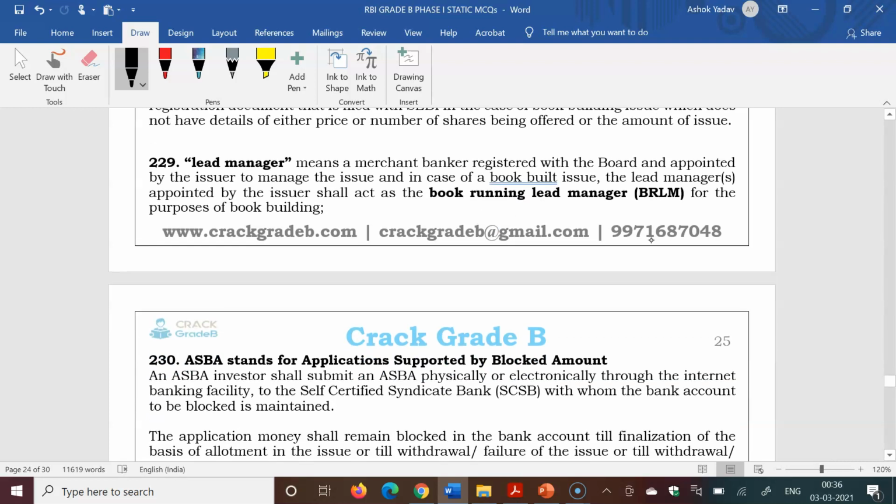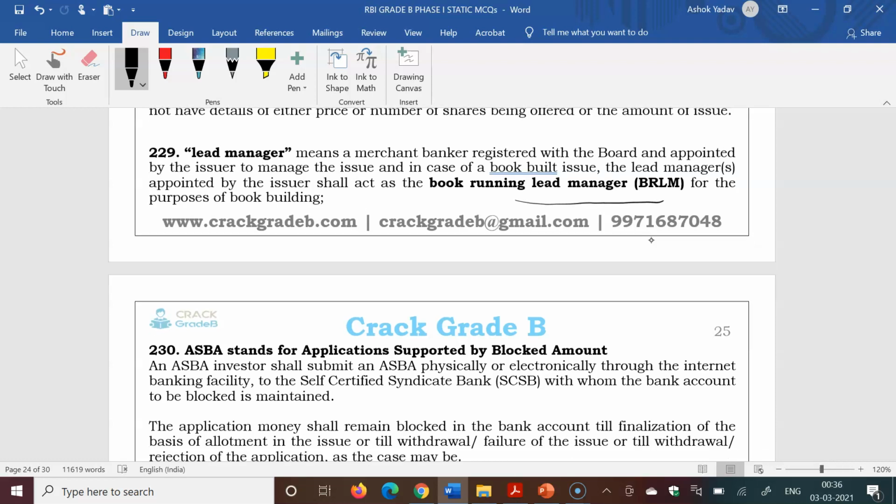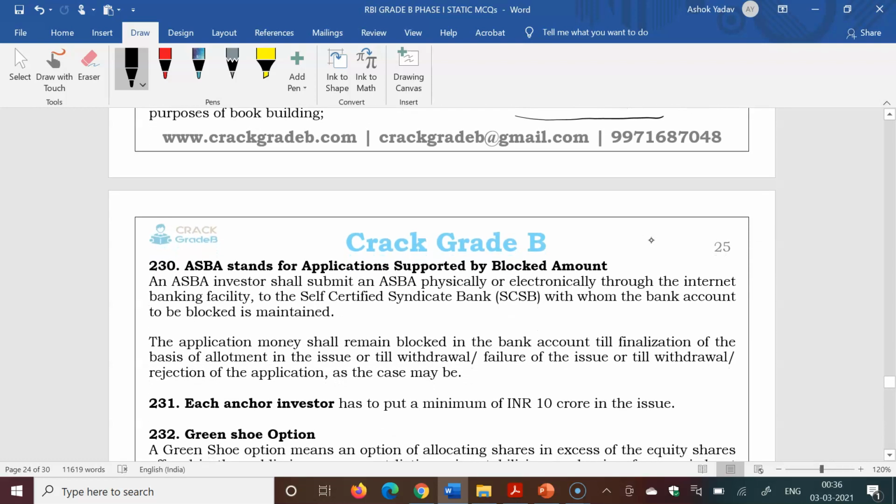Lead manager means a merchant banker registered with the board and appointed by the issuer to manage the issue. In case of a book built issue, the lead manager appointed by the issuer shall act as the book running lead manager, BRLM, for the purpose of book building.